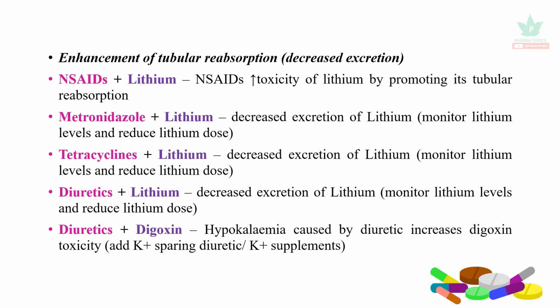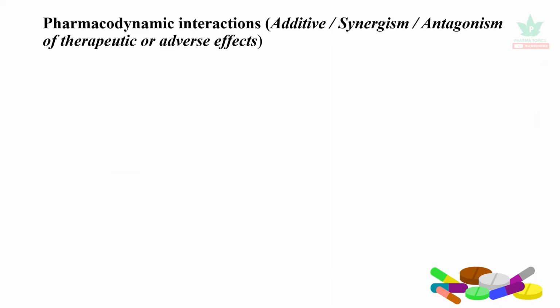Diuretics, when they are administered with digoxin, can cause electrolyte disturbances, particularly hypokalemia caused by the diuretics, which increases the digoxin toxicity. So it is essential to add a potassium sparing diuretic or to give potassium supplements. Now let us see the pharmacodynamic drug interactions. It may cause additive or synergism effect, or it may lead to antagonism effect.